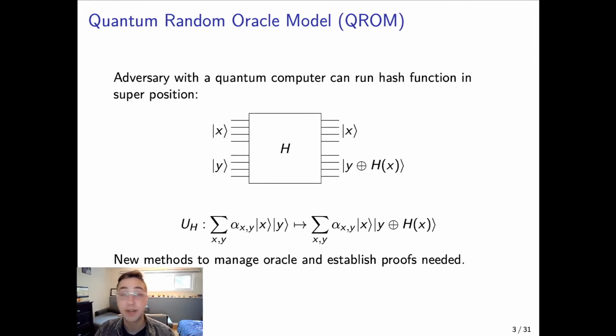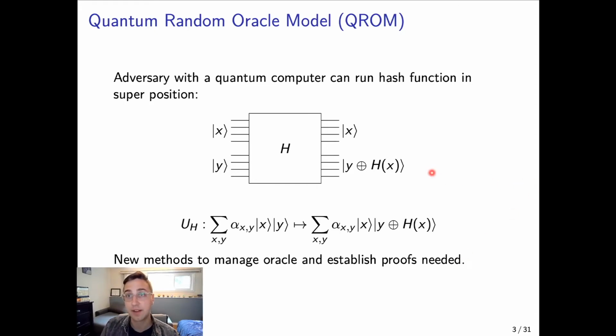So in 2011, it was realized that we might want something stronger than the random oracle model, and in particular, the quantum random oracle model became defined. The idea here is that because an adversary with a quantum computer can potentially run a hash function in superposition, they should have access to a random oracle in superposition.